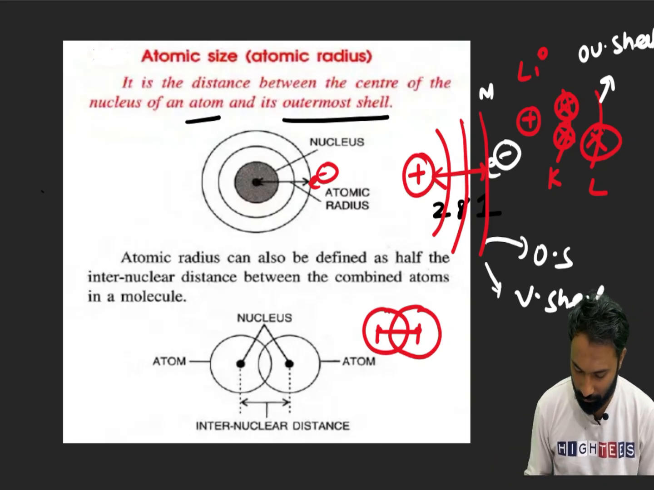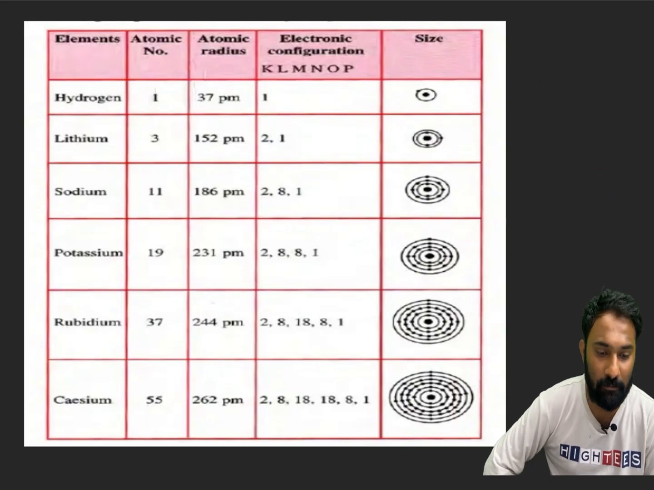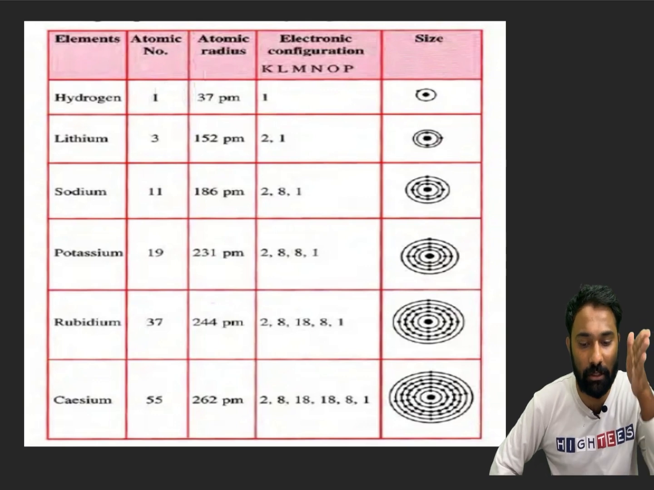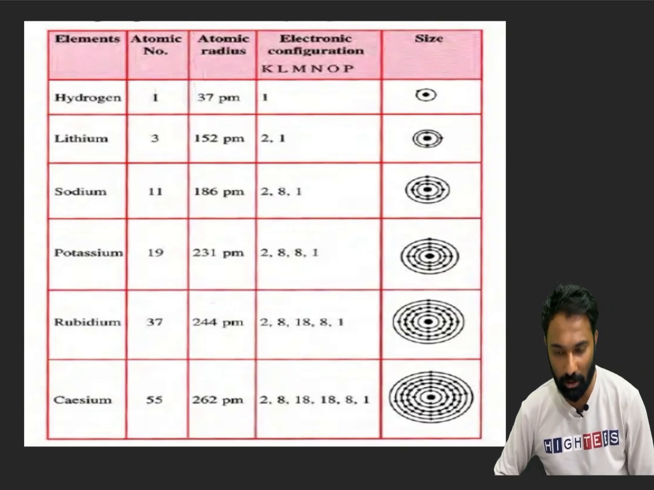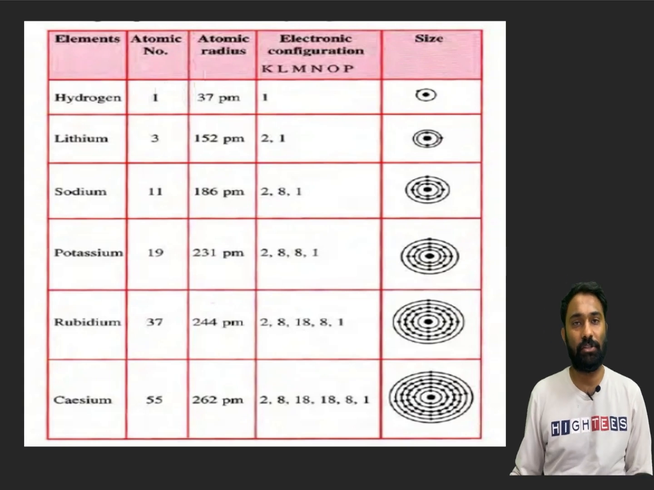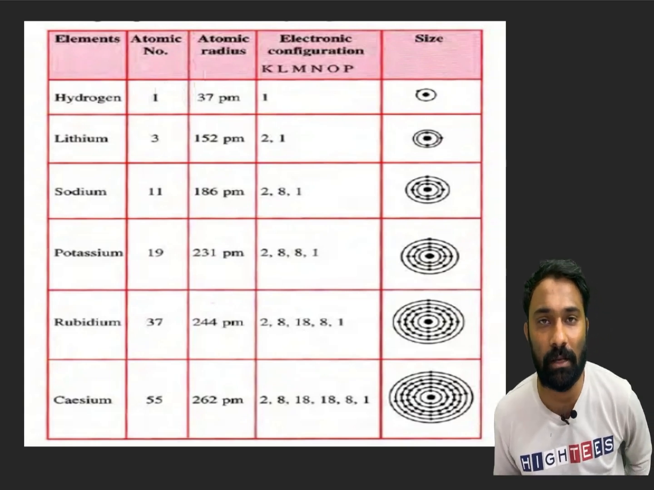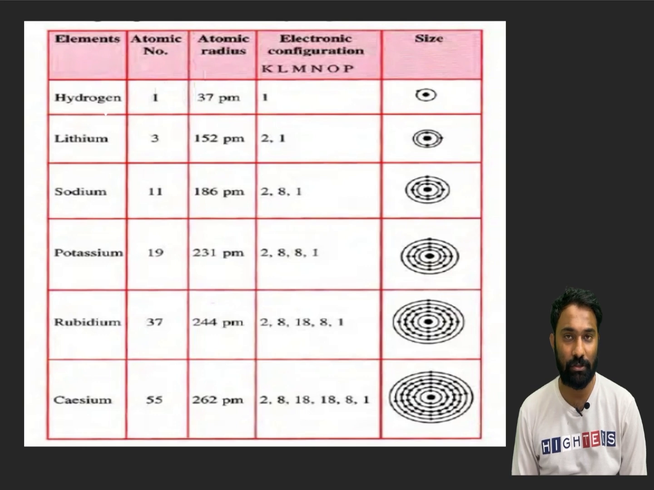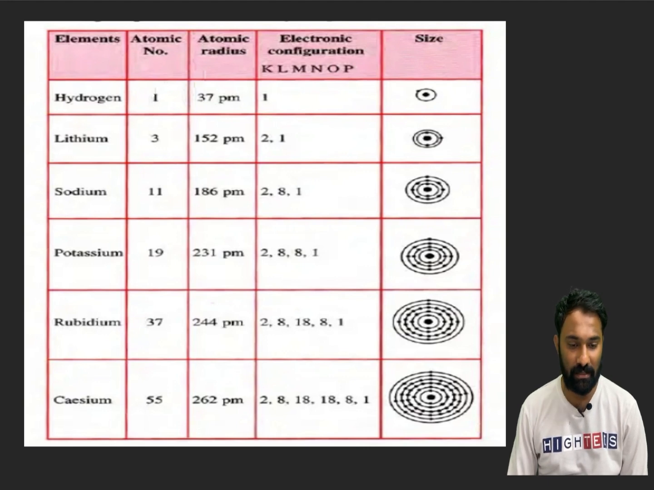Now we'll go here. First we are talking about the groups, meaning we are talking about top to bottom. When we are talking about top to bottom, I was explaining about the first group elements: hydrogen, lithium, sodium, potassium, rubidium, and cesium. Hydrogen atomic number is 1, lithium atomic number is 3, sodium atomic number is 11. Next, potassium 19, 37, 55.